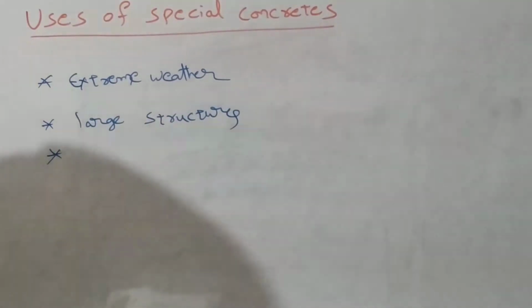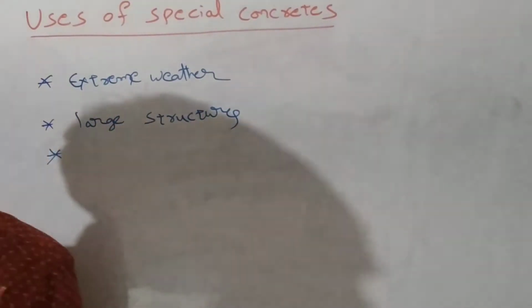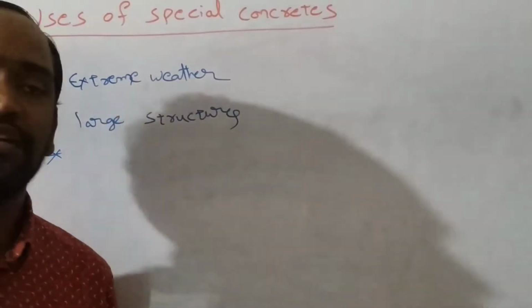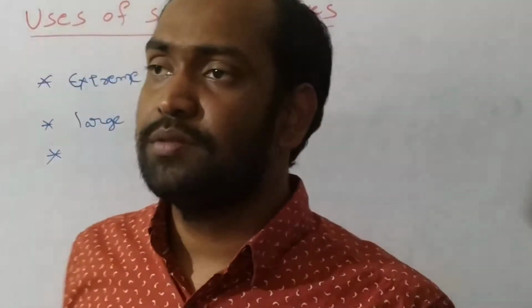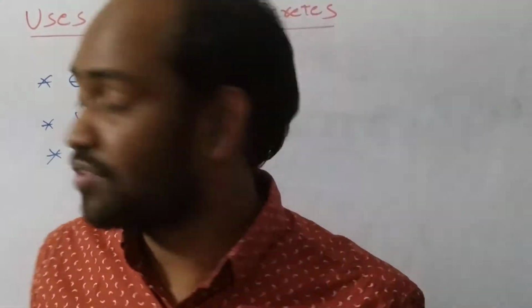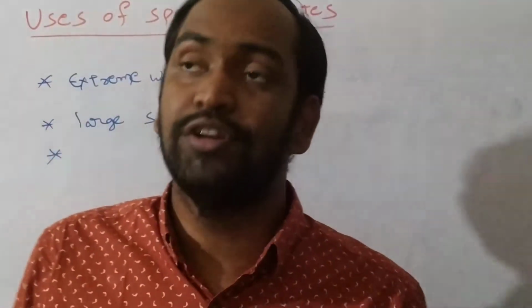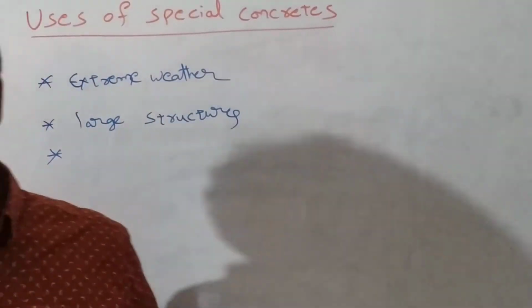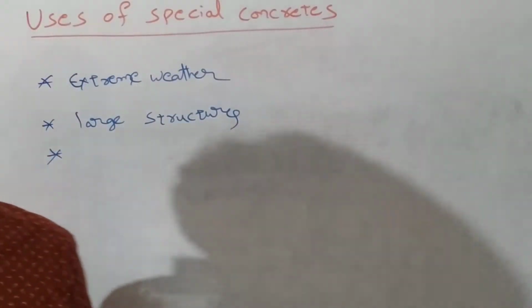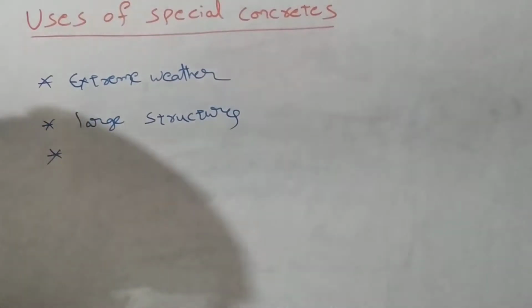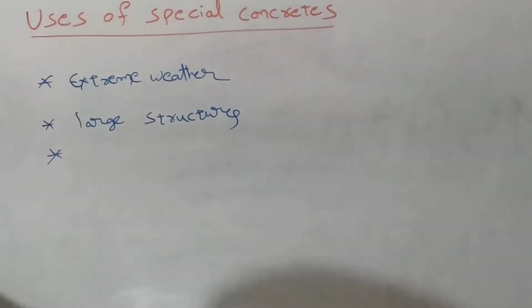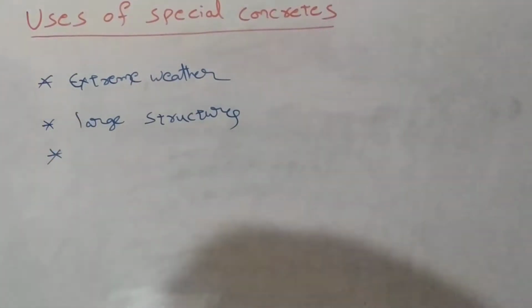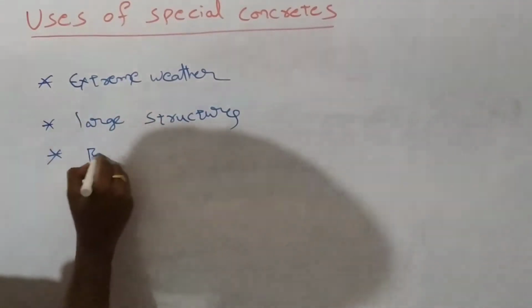It can be used under different circumstances, like whenever we need to provide high flexure to the structure. In that case, we can use the special concrete, and whenever we need to provide a high elastic modulus, in that case we can also use the special concrete. Understand now? And also the special concrete is useful because it can provide better drying shrinkage.